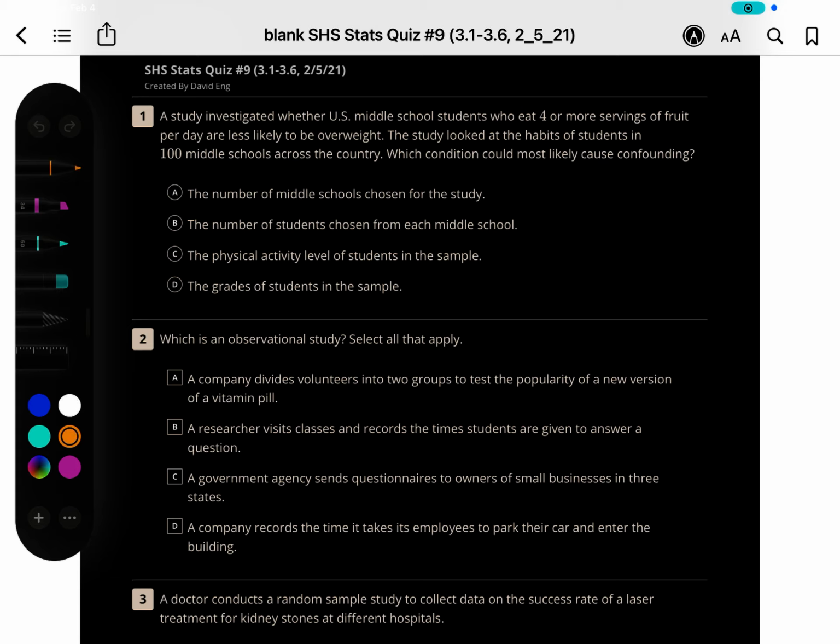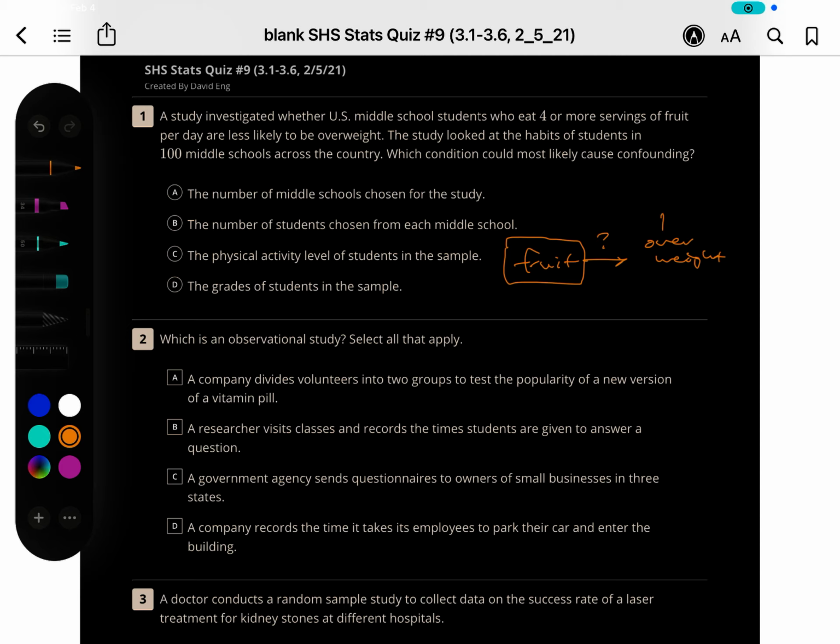Number 1, a study investigated whether U.S. middle school students who eat 4 or more servings of fruit per day are less likely to be overweight. So I'm just going to draw these boxes, kind of like creating a flow chart. And are they overweight?